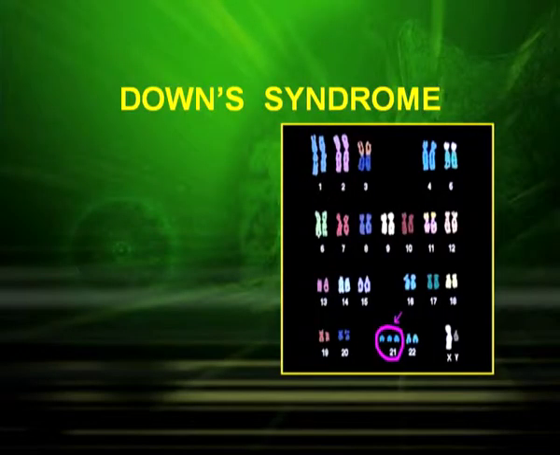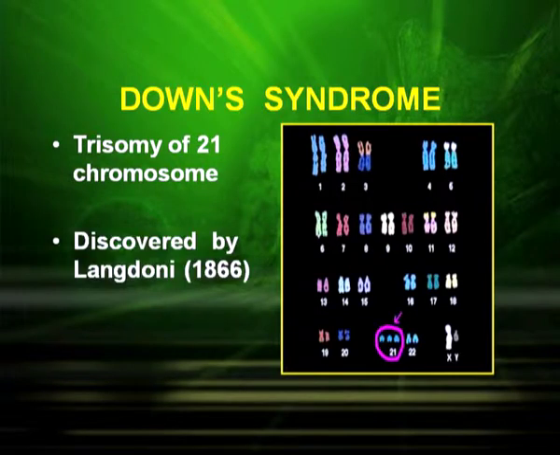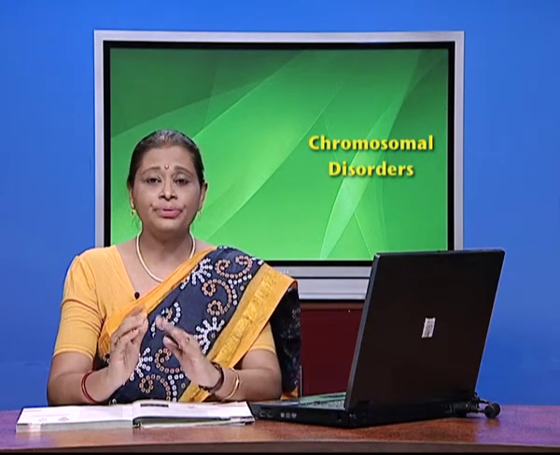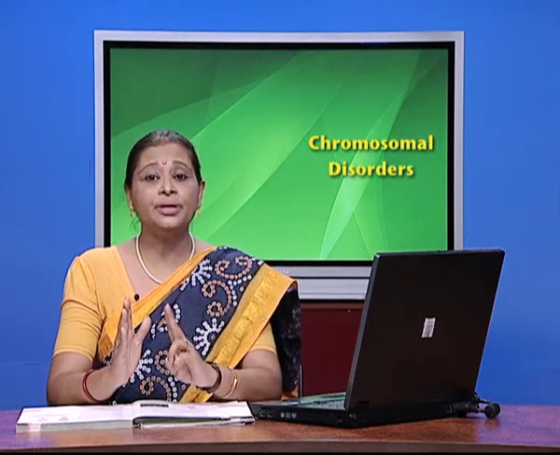Now, let us study some chromosomal disorders in humans. One of the common disorders is Down syndrome. Now, let us see the genetic basis of this disease. It is due to trisomy of chromosome 21. It was discovered by Langdon in 1866. Trisomy of chromosome 21 means that chromosome 21 is present in three copies.